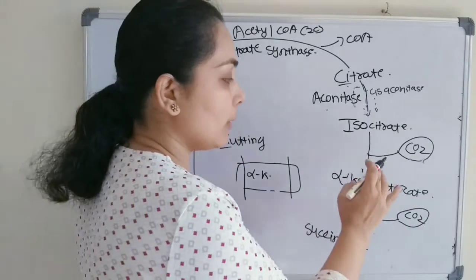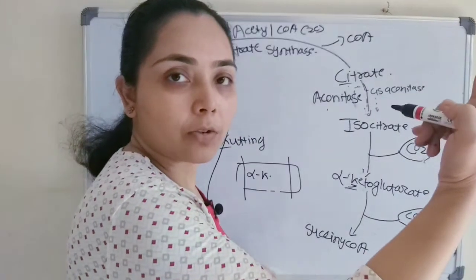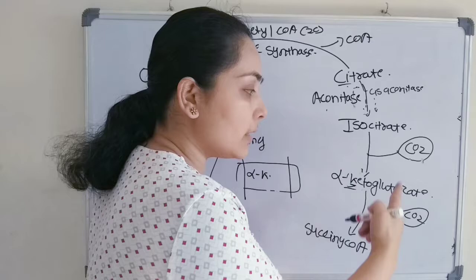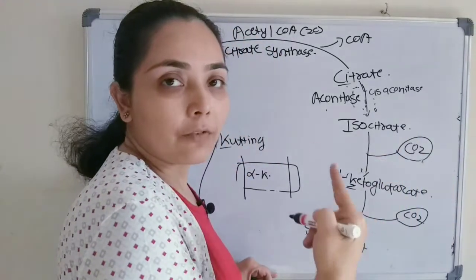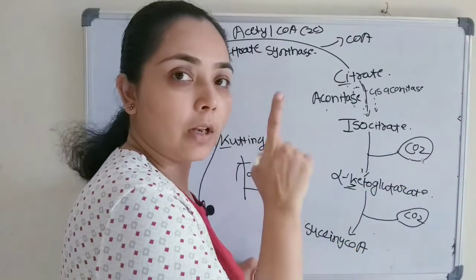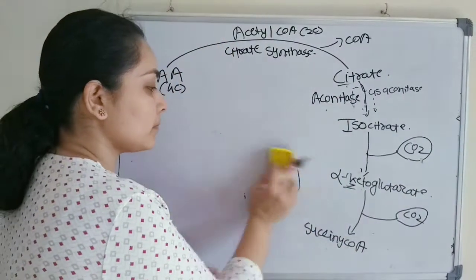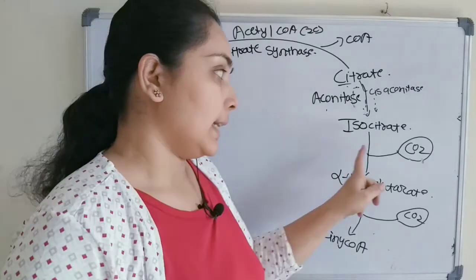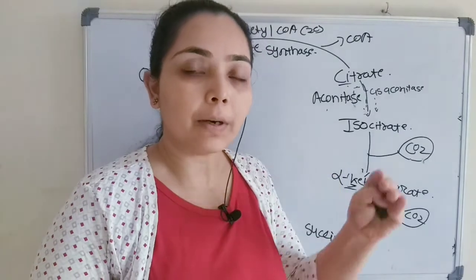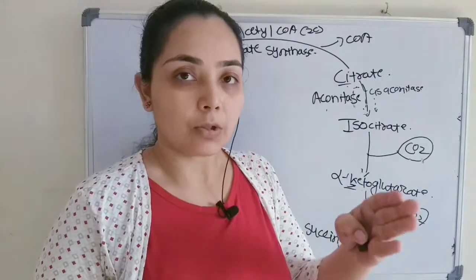Before alpha ketoglutarate there is one removal of carbon dioxide, and after alpha ketoglutarate there is one more removal of carbon in the form of carbon dioxide. Cutting takes place from both the left side and the right side of alpha ketoglutarate. That means removal of carbon in the form of carbon dioxide. That is an oxidation, a decarboxylation.